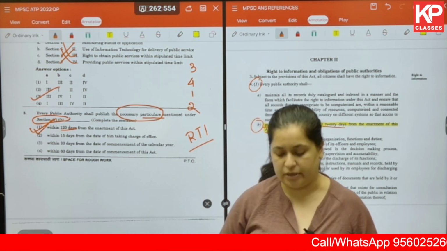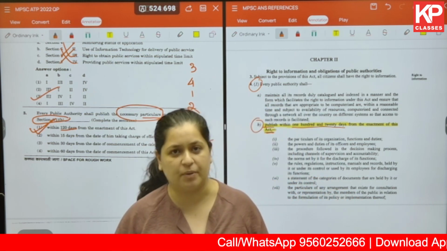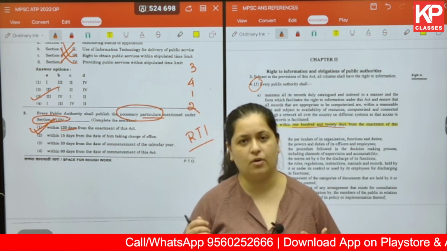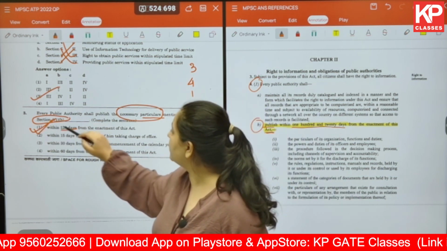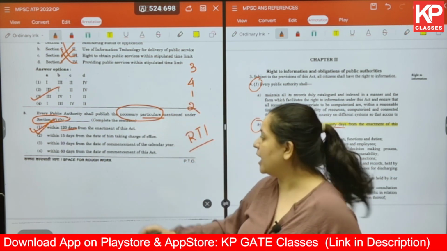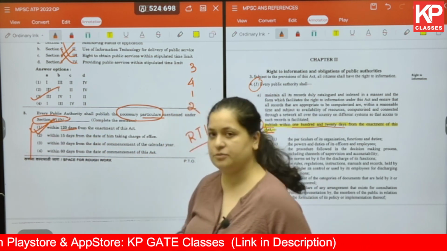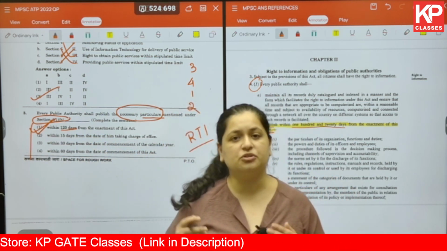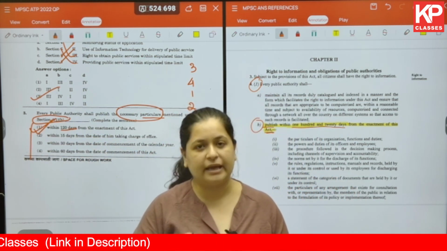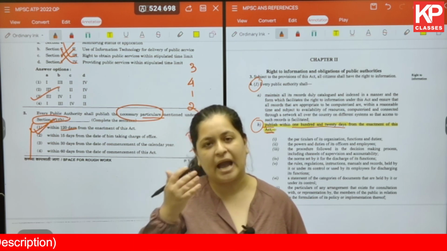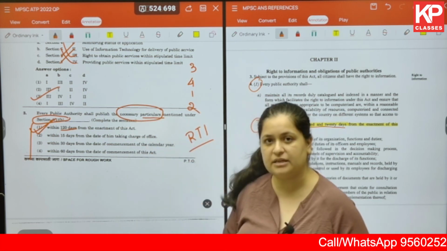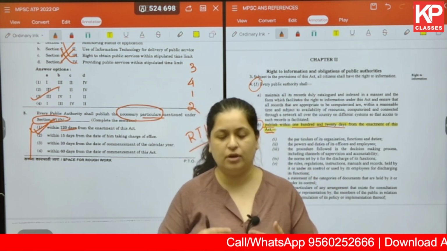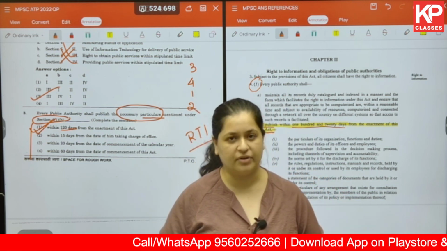It is very important whenever you solve any question paper, previous year question paper or any mock test, that you always look at the question properly and you always look at the options properly. And in your studies, you should make it a point to take out all the keywords from that and study more upon that. For example, here, if we are talking about some necessary particulars, you should always have a look at what all particulars we are talking about.